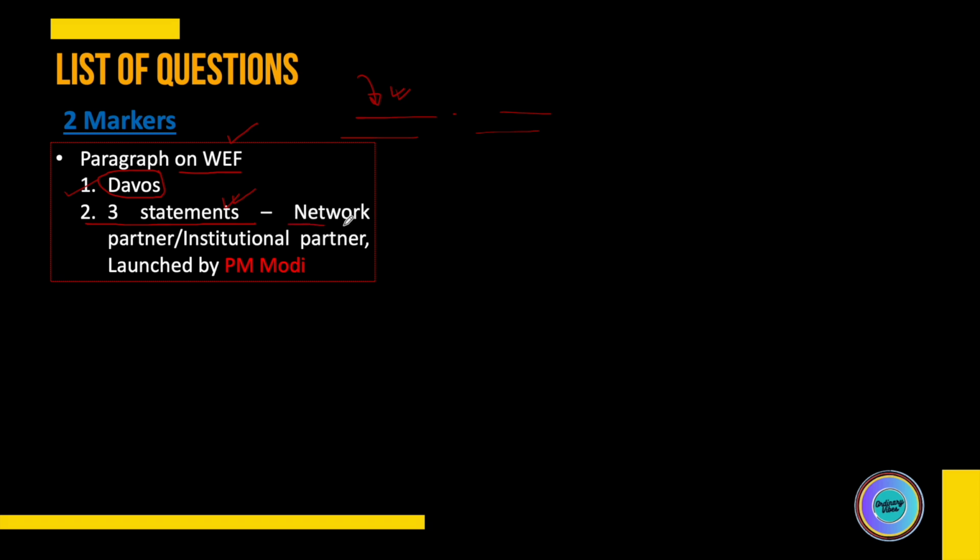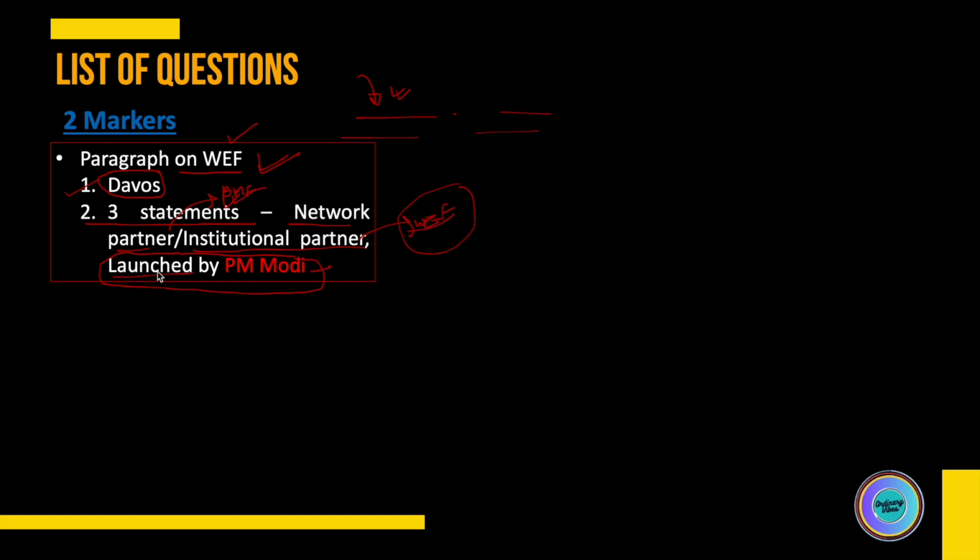The first statement was that the network partner of this event is, they mentioned something like the Bill and Melinda Gates Foundation. The second was that the institutional partner is the World Economic Forum, or some institution's name was mentioned here. And the third statement was that it was launched by Prime Minister Modi in 2024.